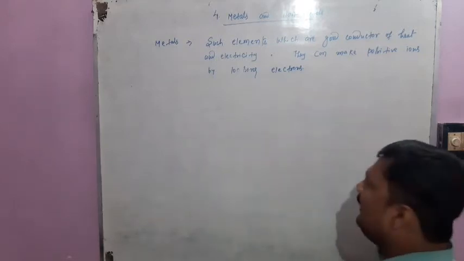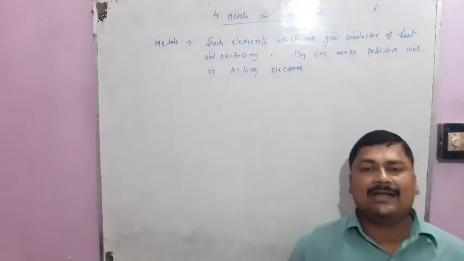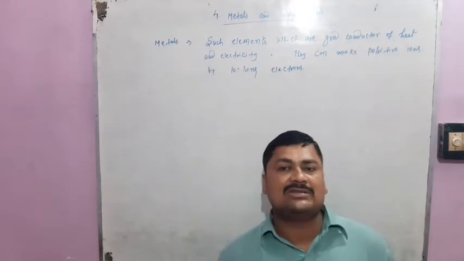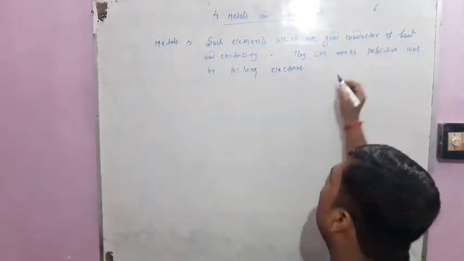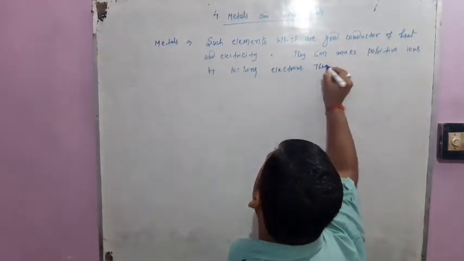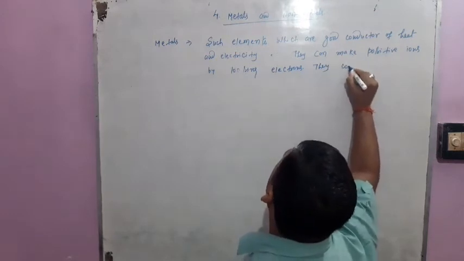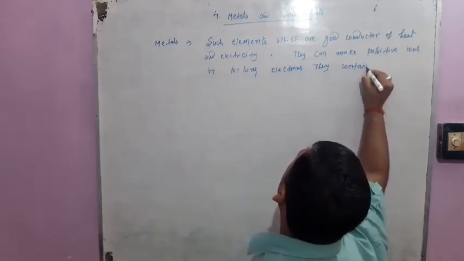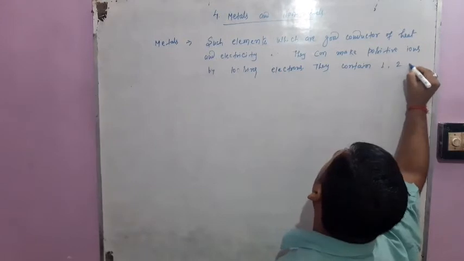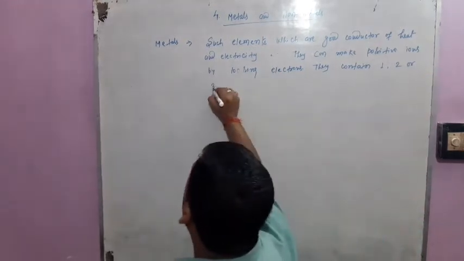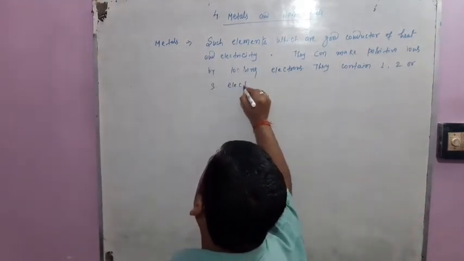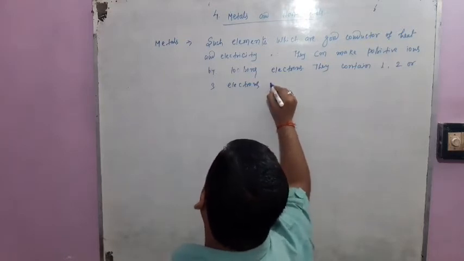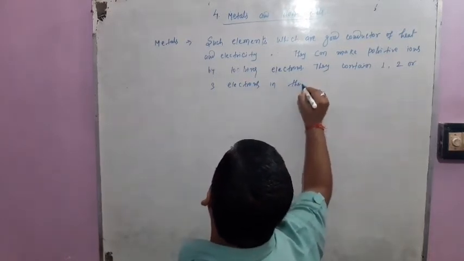One more property of the metal is that they contain 1, 2 or 3 electrons in their outermost orbit.